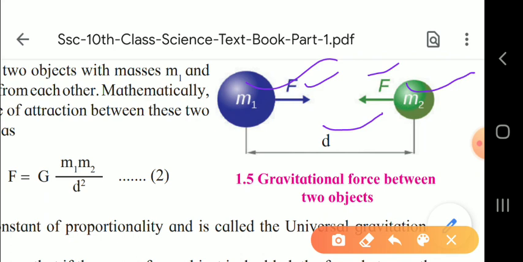Mathematically, the gravitational force of attraction between these two bodies can be written as F is proportional to m1 m2 upon d square. If we want to remove the proportional sign, we have to write a constant, that is G. So F is equal to capital G m1 m2 upon d square. Here G is the constant of proportionality and it is called the universal gravitational constant. So this point you have to underline, children.